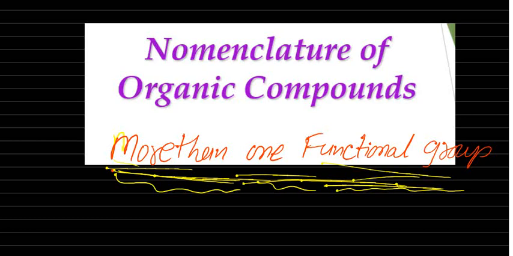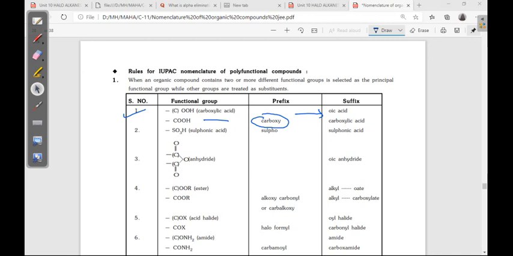Nomenclature of organic compounds, more than one functional group. In a given molecule, if more than one functional group is there, how to write the IUPAC name? For that, you have to learn prefix and suffixes. Suppose carboxylic acid, COOH group is there. As a suffix, it is oic acid, but prefix is carboxy. Then one more name is there, carboxylic acid.